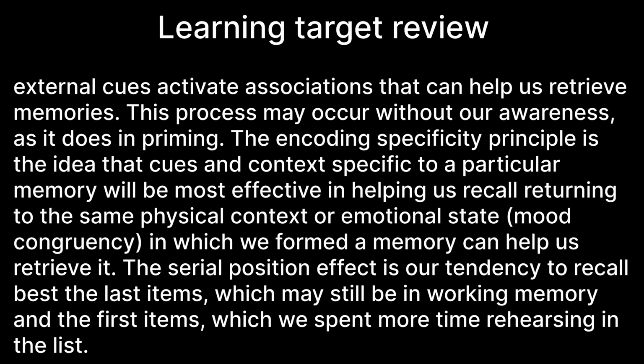How do external cues, internal emotions, and order of appearance influence memory retrieval? External cues activate associations that can help us retrieve memories. This process may occur without our awareness, as it does in priming. The encoding specificity principle is the idea that cues and context specific to a particular memory will be most effective in helping us recall it. Returning to the same physical context or emotional state, mood congruency, in which we formed a memory can help us retrieve it.